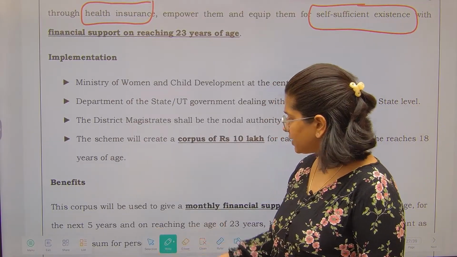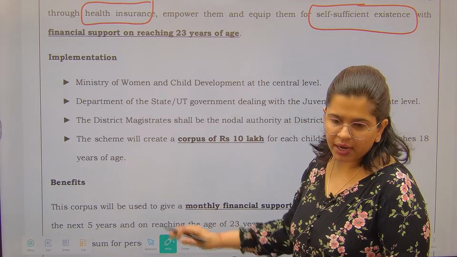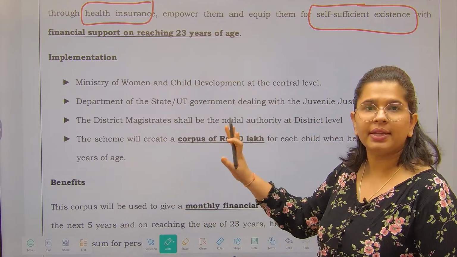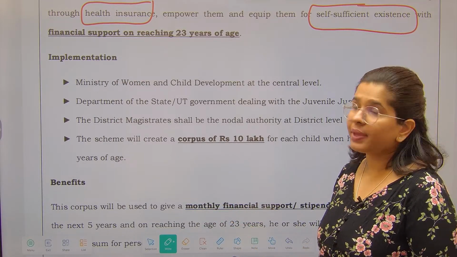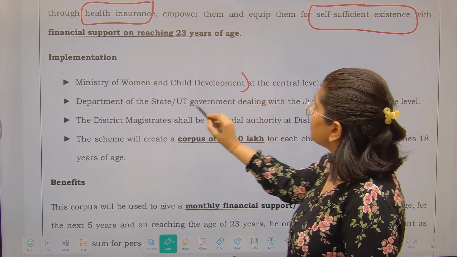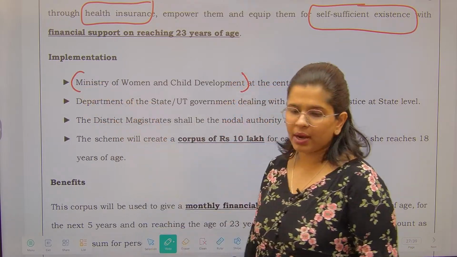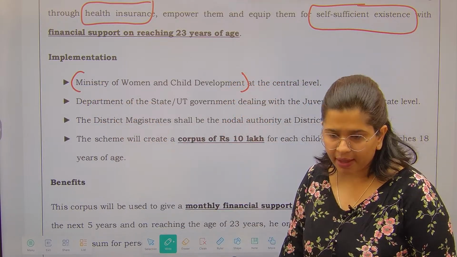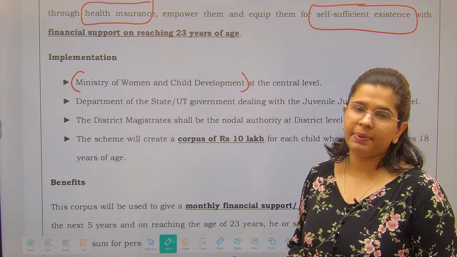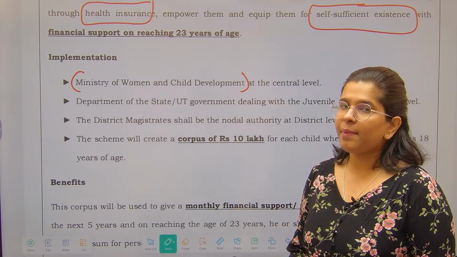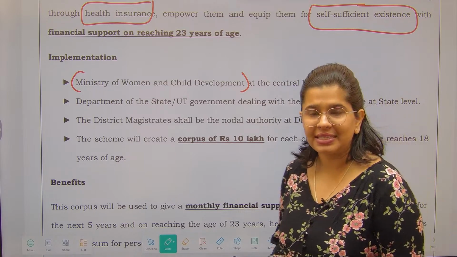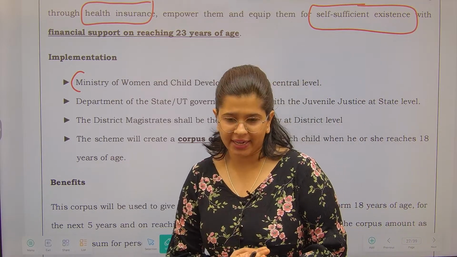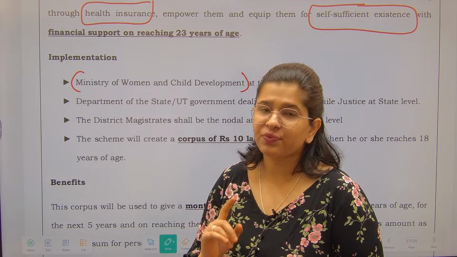I'm going to tell you what the financial support is. First of all, let's see who all the implementing agencies are. So, PM Cares for Children means the scheme is going to come under the Ministry of Women and Child Development at the central level. Please remember this. Remembering the name of the ministry for any particular scheme is the foremost objective, right? You should remember this first thing.